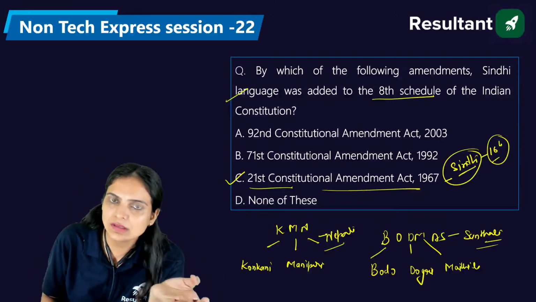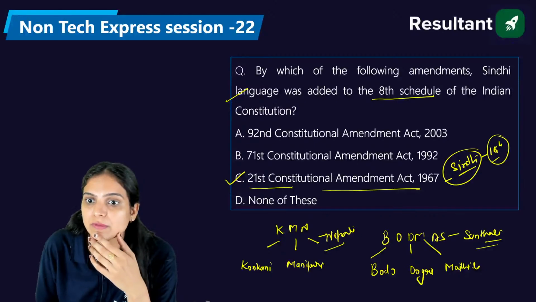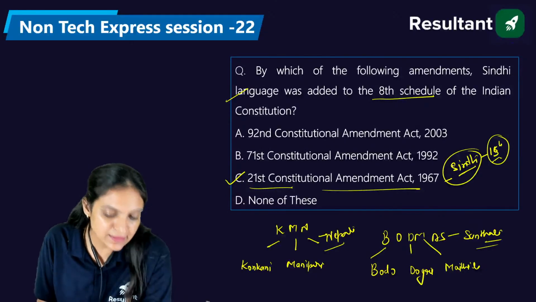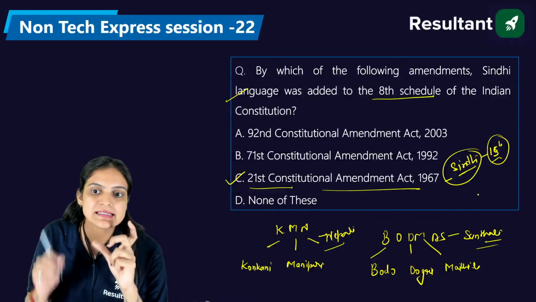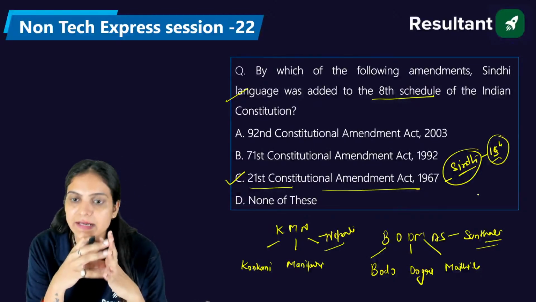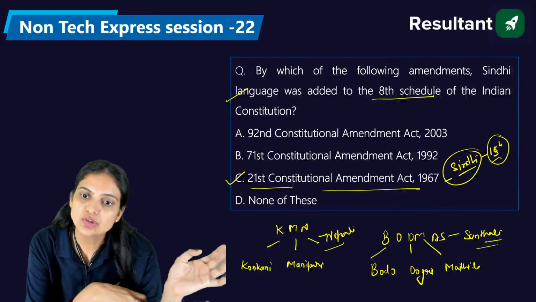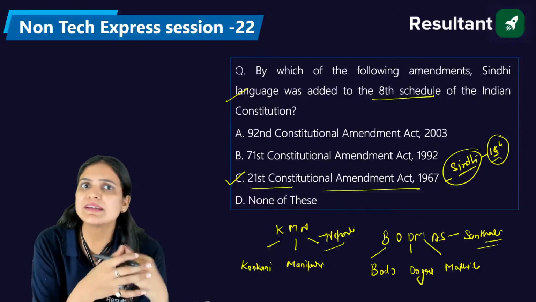We got 18. Then we have 3 all removed. So we can say it is the 15th one, right? In 1967, the Sindhi language was added. And you can understand that we have the Sindhi people, right? And in the Pakistan segment, we have part of Sindh. So those people who lived there in Sindh, we started calling them Sindhi.